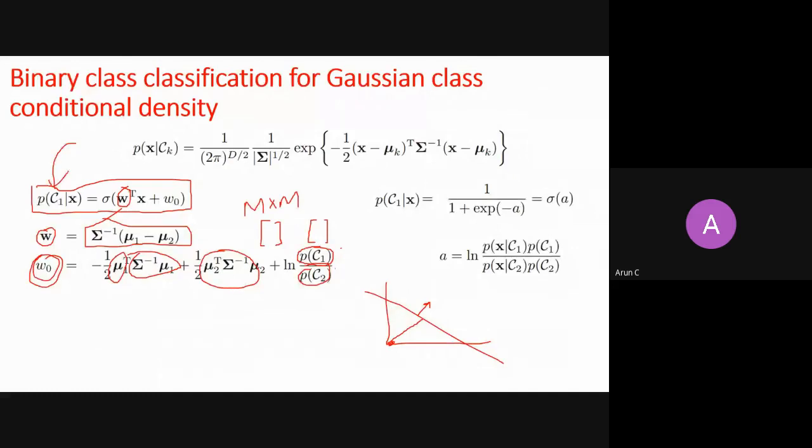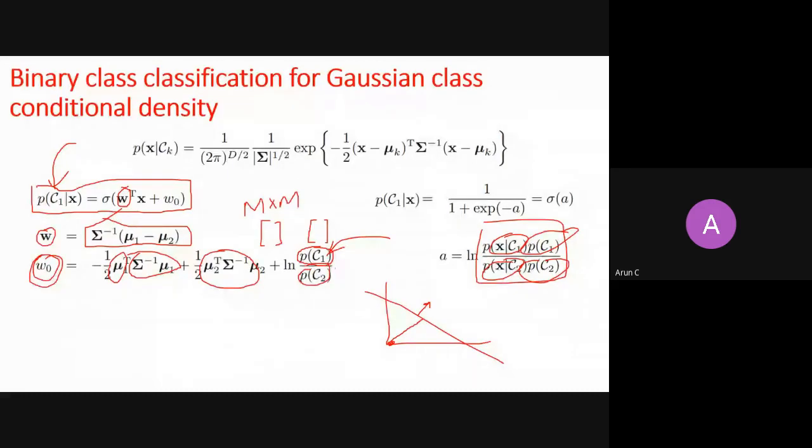But to calculate the posterior probability, you have to do a lot of things. You have to calculate separately what is PC1, it means a prior probability, and then a class conditional probability. When you say that I need to estimate class conditional probability, it means you want to estimate your mean and covariance matrices. So to estimate your posterior probability, you need to estimate all these parameters here, right? PC1, PC2, class conditional probabilities for C1, class conditional probabilities for C2, which is nothing but mean and covariance matrices.